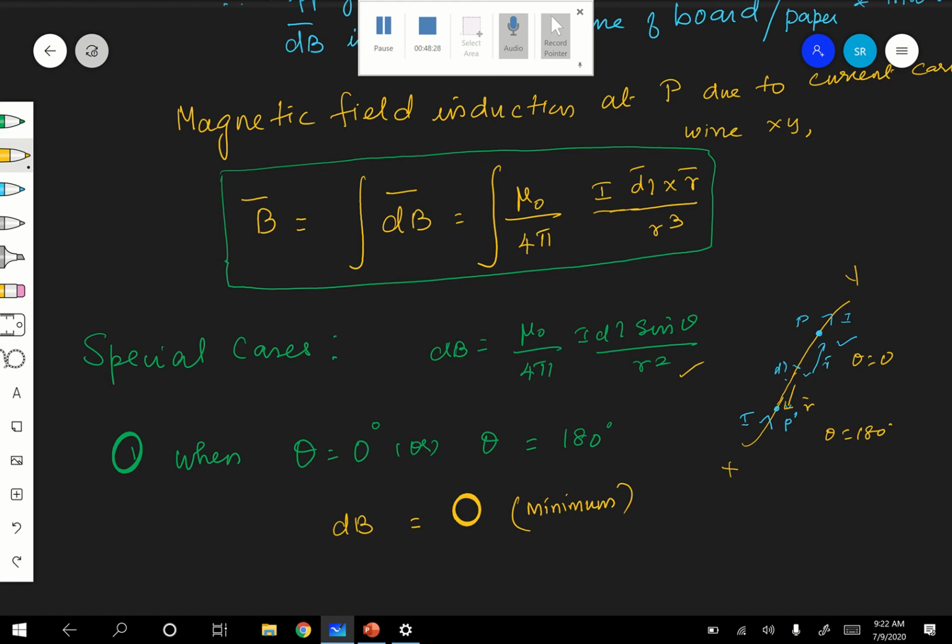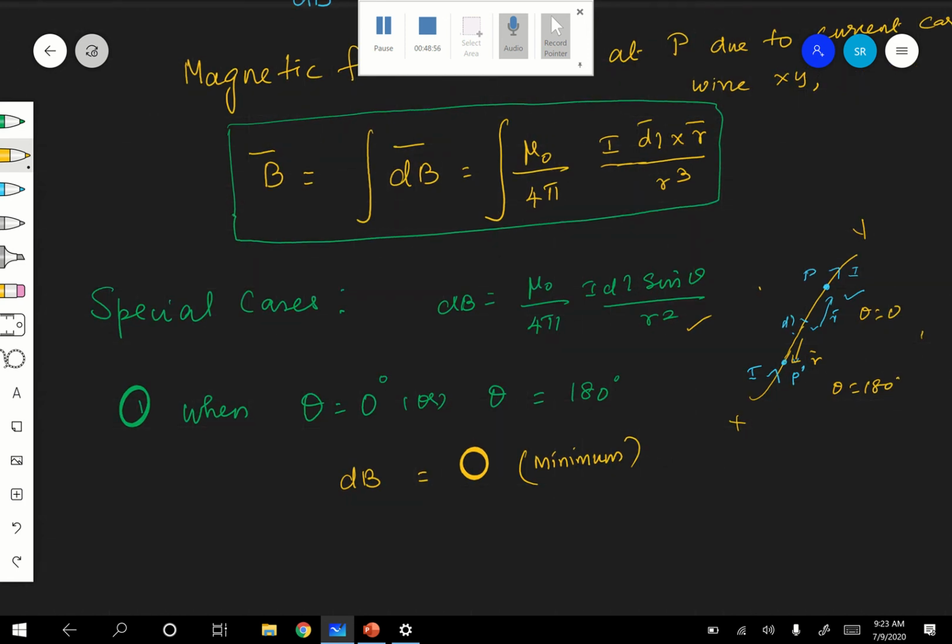Are you following? Therefore, very important, there is no magnetic field at any point on the conductor. On the current carrying conductor, if you take any point, the field is 0. If it is outside somewhere, then there will be a magnetic field. But on the conductor, the magnetic field is 0. Very important, right? These are all for a small 1 mark question they'll ask. That's fine.